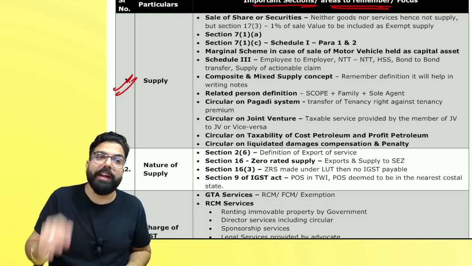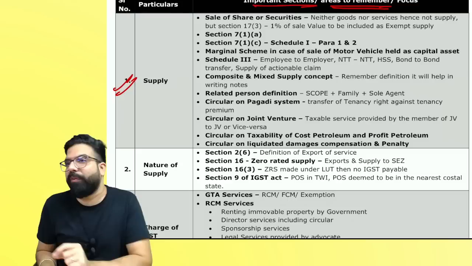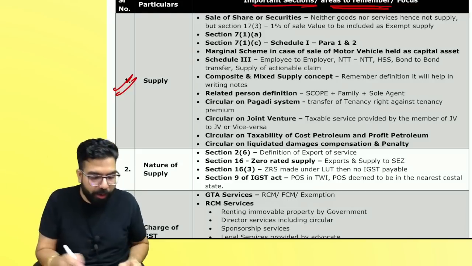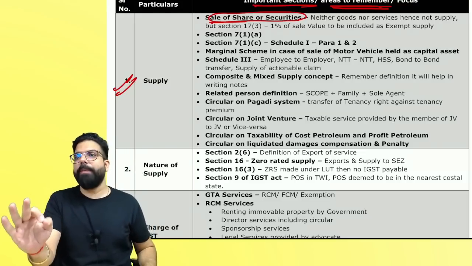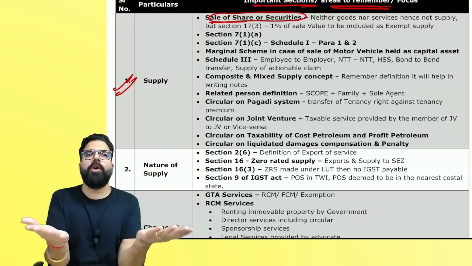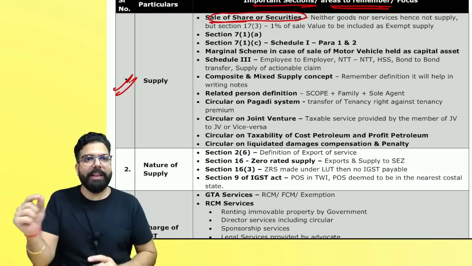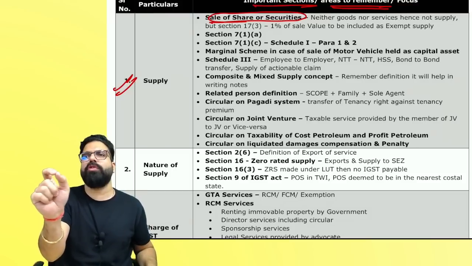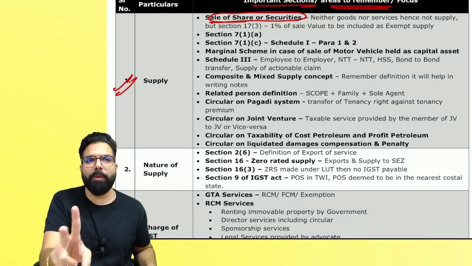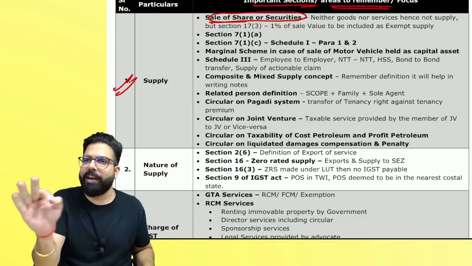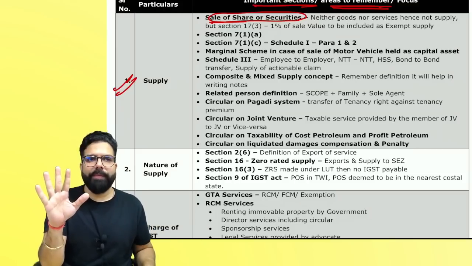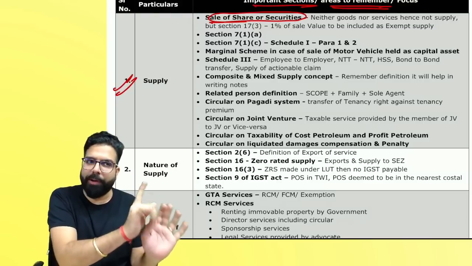The definition of goods and services. In the definition of goods and services, the main important point is that sale of securities or shares will come in the exam. Remember, they might ask you to find the output tax liability of a person, and they will tell you that the person has sold shares or securities. Remember one thing: securities and shares are neither goods nor services, and hence on their sale there will be no GST.